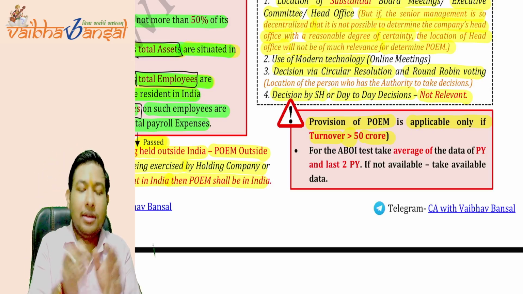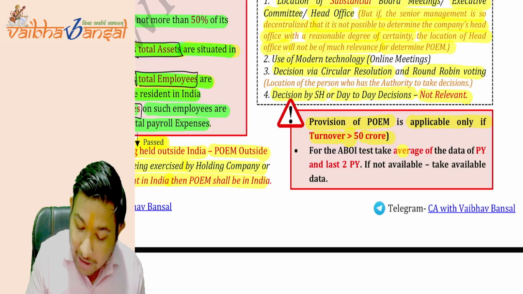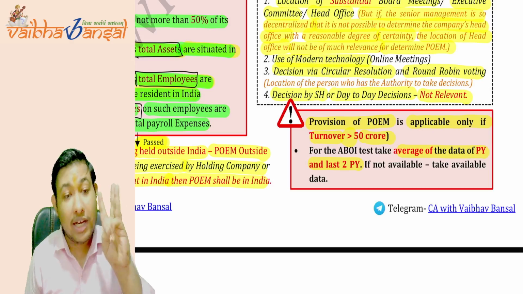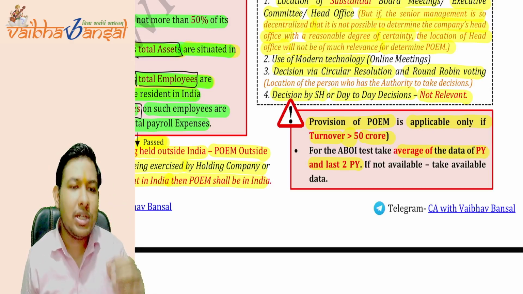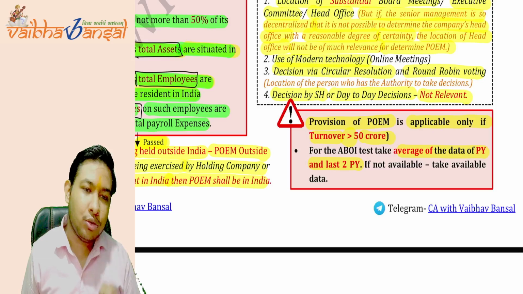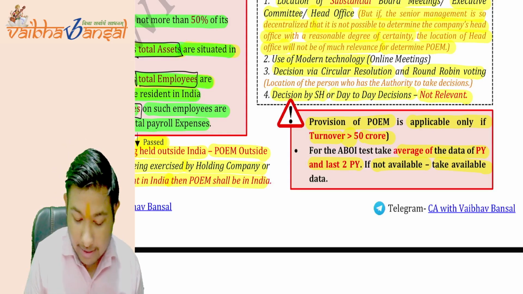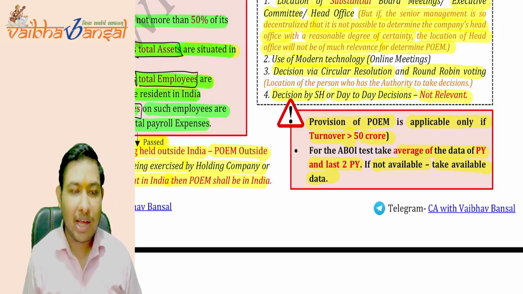Is this clear? The law says we have to take the average of the data of the previous year and the last two previous years. We have to take a total of 3 years, but suppose the data is only available for 2 years, so we will take the average of the 2 years only. Take the available data. Is this clear?